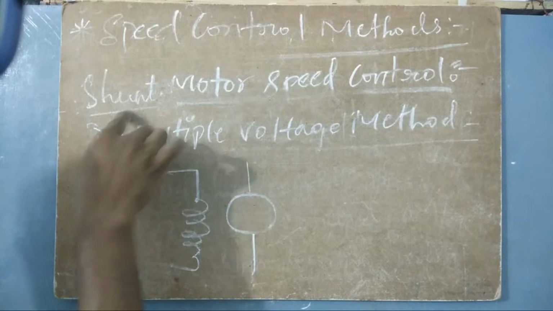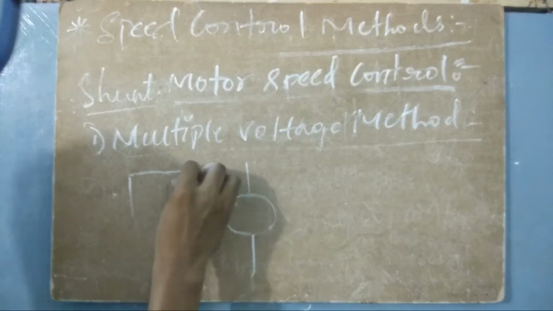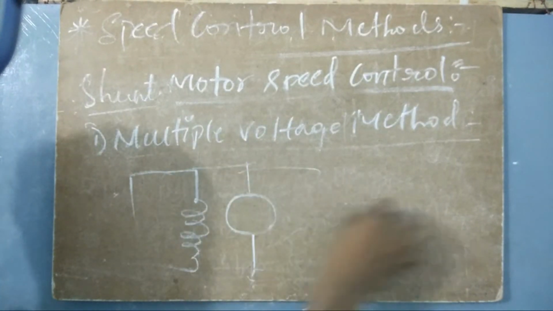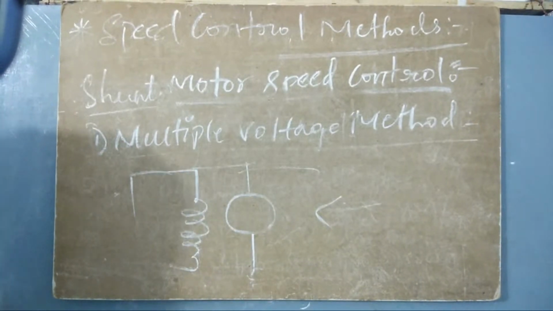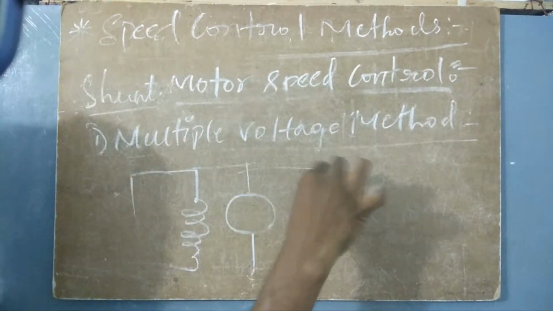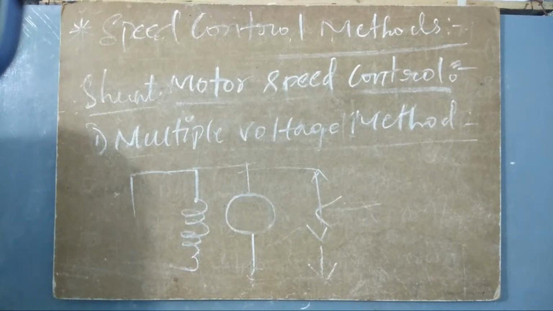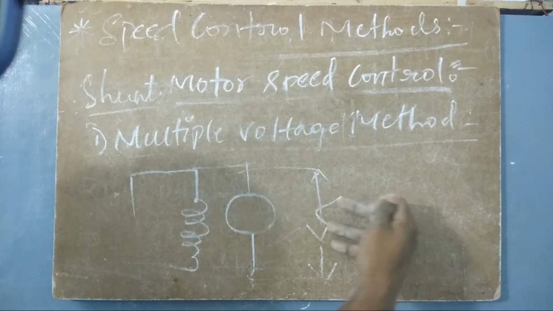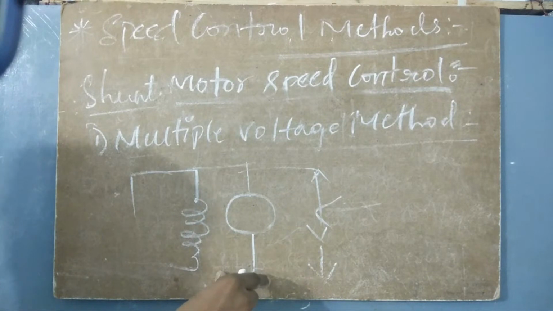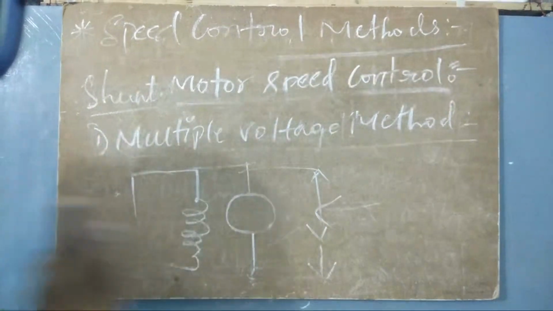So actually what happens in a shunt motor? We have to connect these two and give supply in this direction, but here we are giving the same voltage. If the voltage is given like this, only one voltage source is connected to both the field and the armature. But in this method, we are not going to do that.